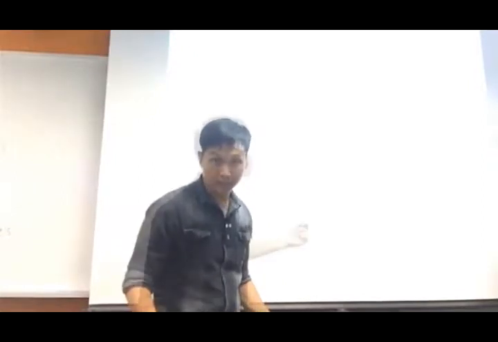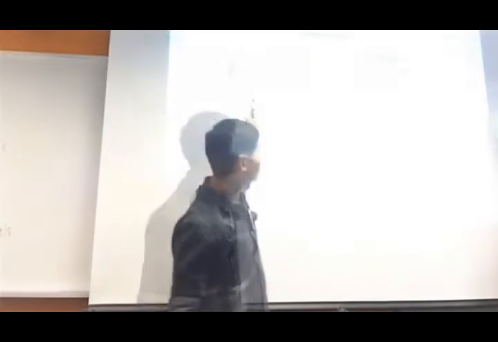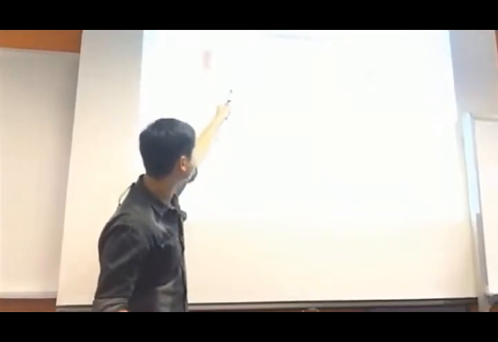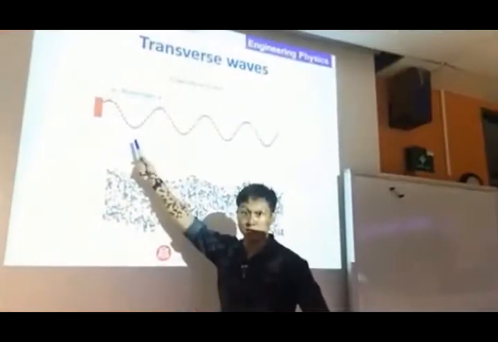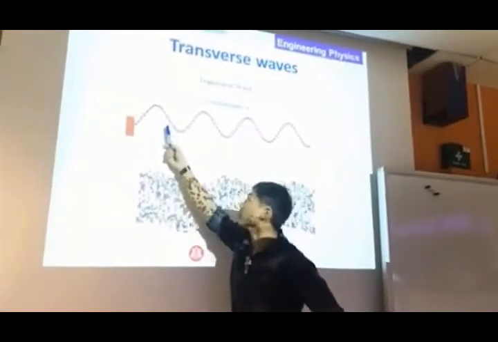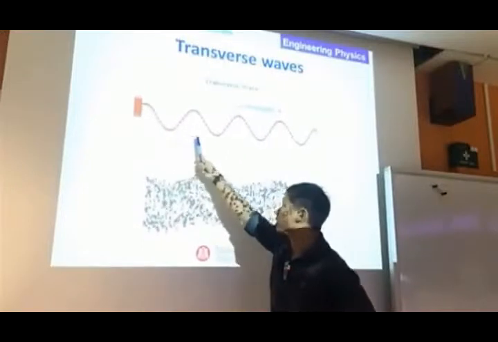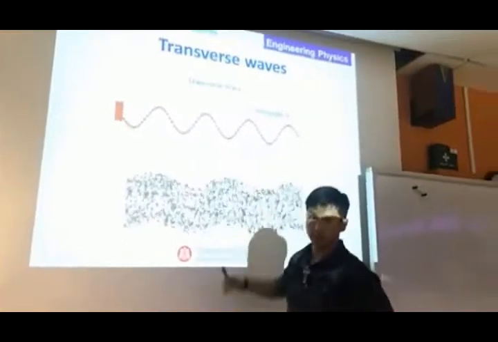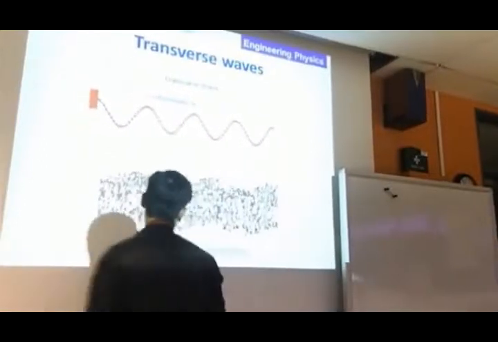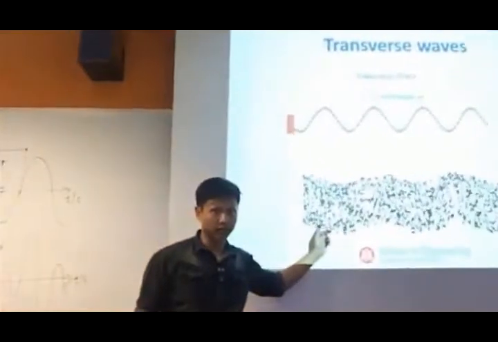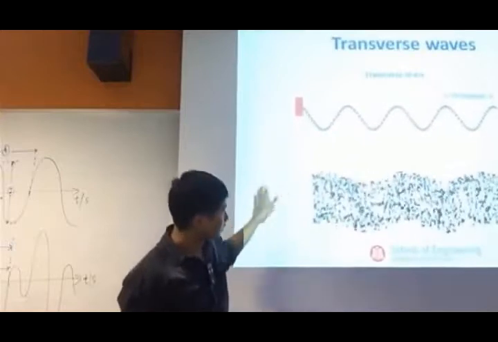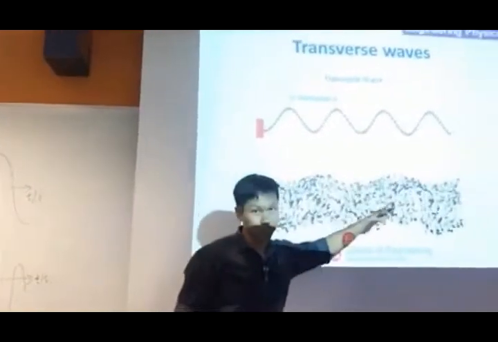How do they compare? The wave is actually moving this way, and the particles, if you zoom in, especially those highlighted in red, are actually moving up and down, while the energy gets transferred along the wave. Yes, they are perpendicular to each other. So that is a transverse wave. This is another illustration of a transverse wave where you see the whole plane being vibrated.